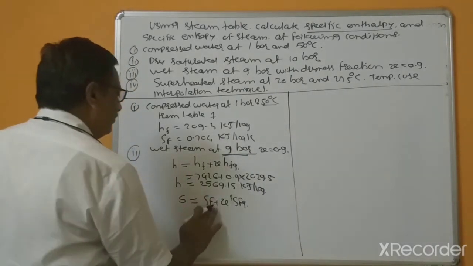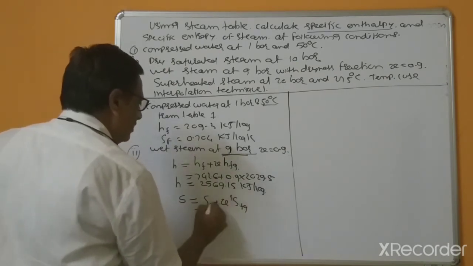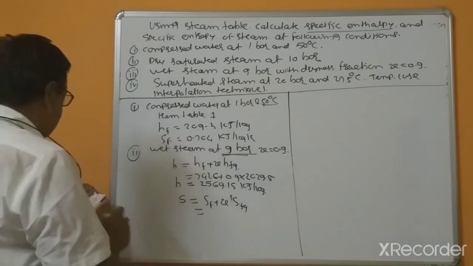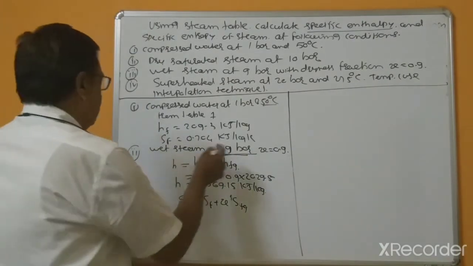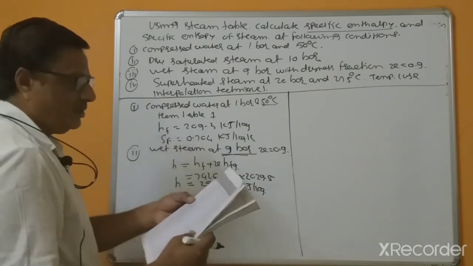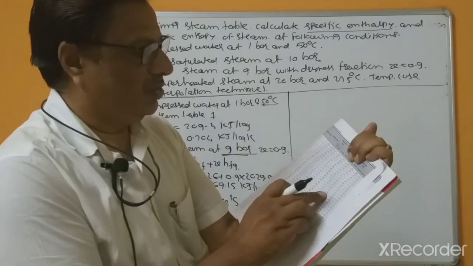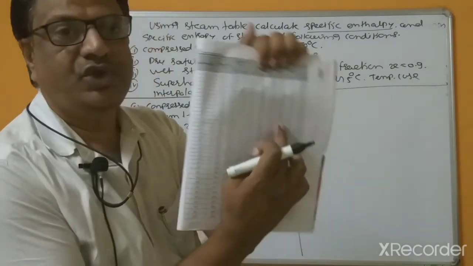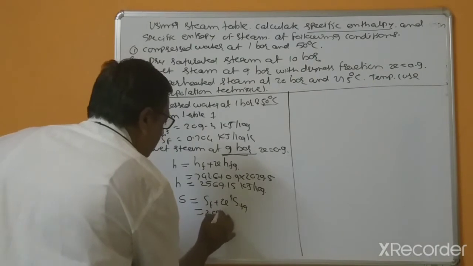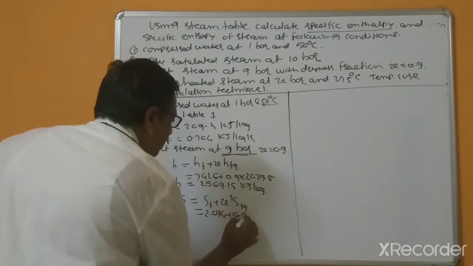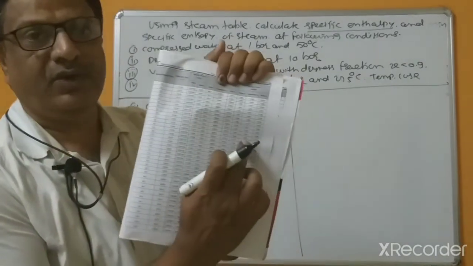That's why SF, and this is likewise SF, equal to, at 9 bars, SF equal to 2.094. 2.094 plus 0.9 SFG, this is 4.525.